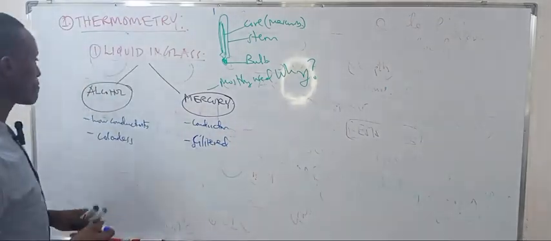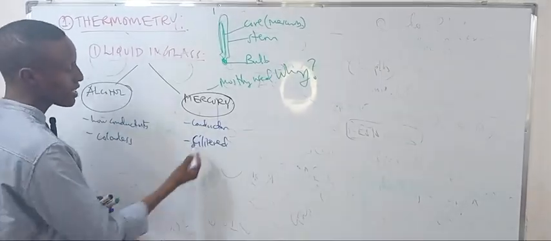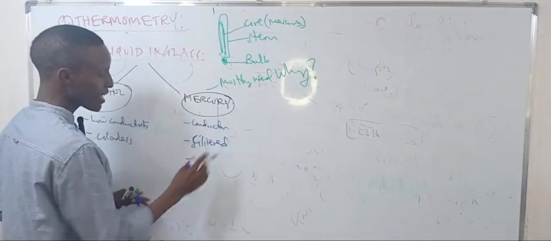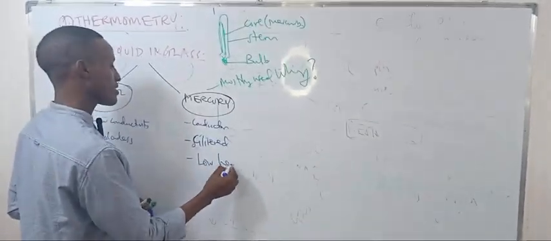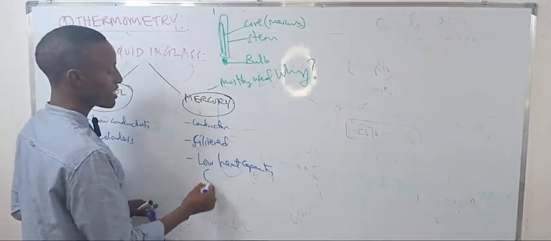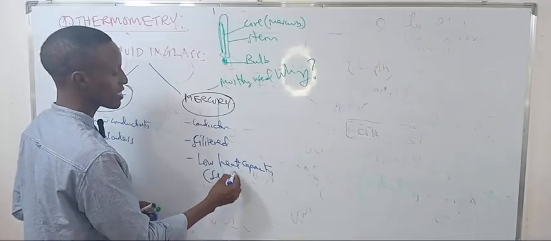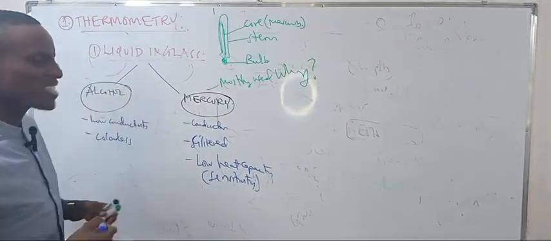The other reason mercury is used is that it has a low heat capacity, giving it sensitivity, so it is very sensitive. What's heat capacity?